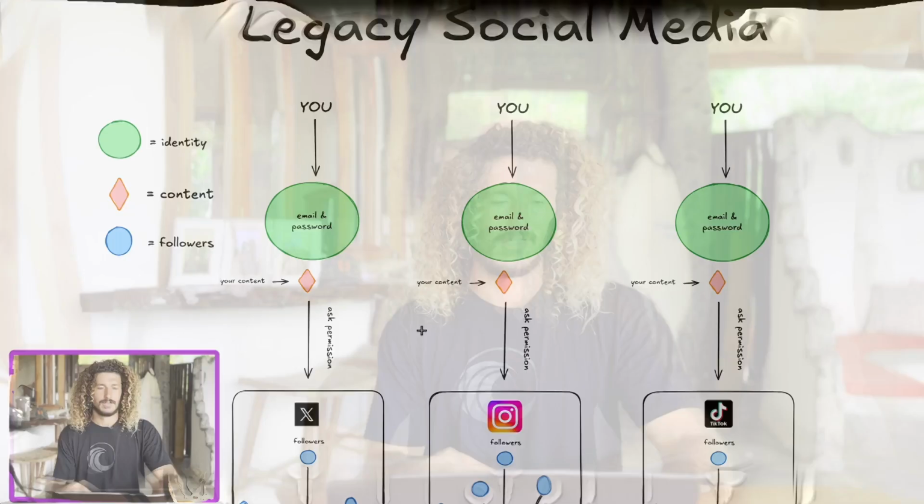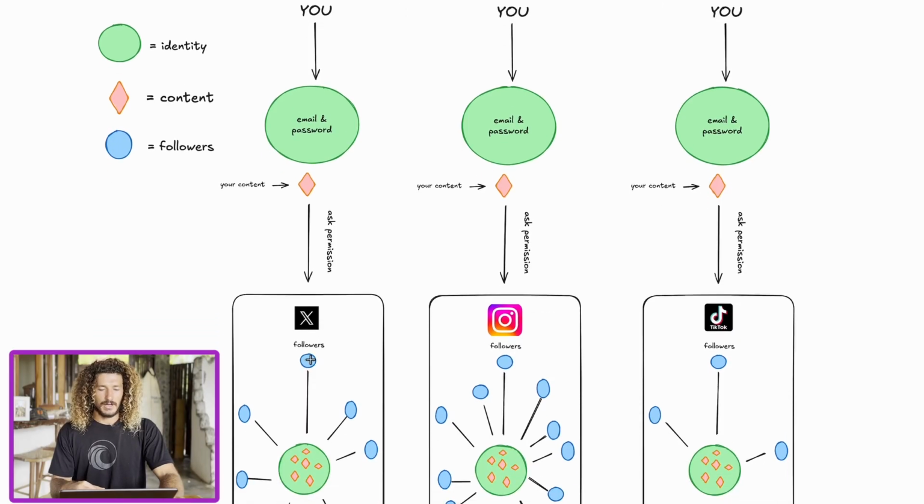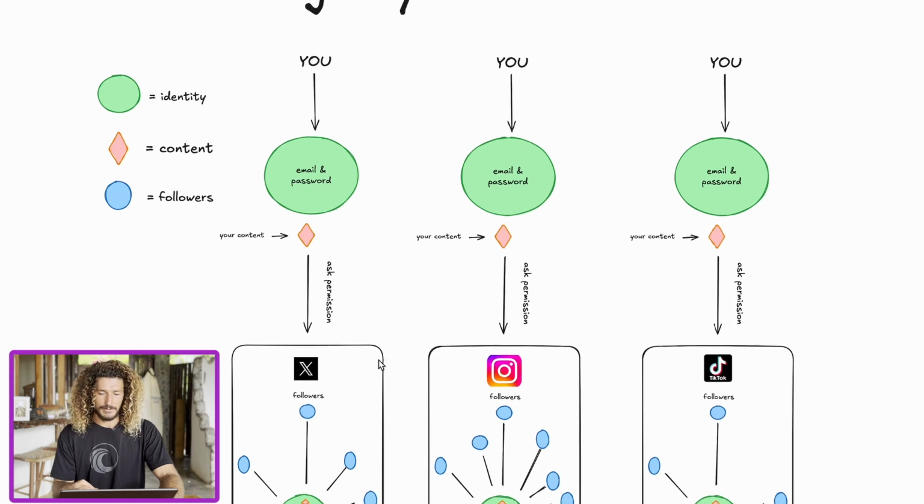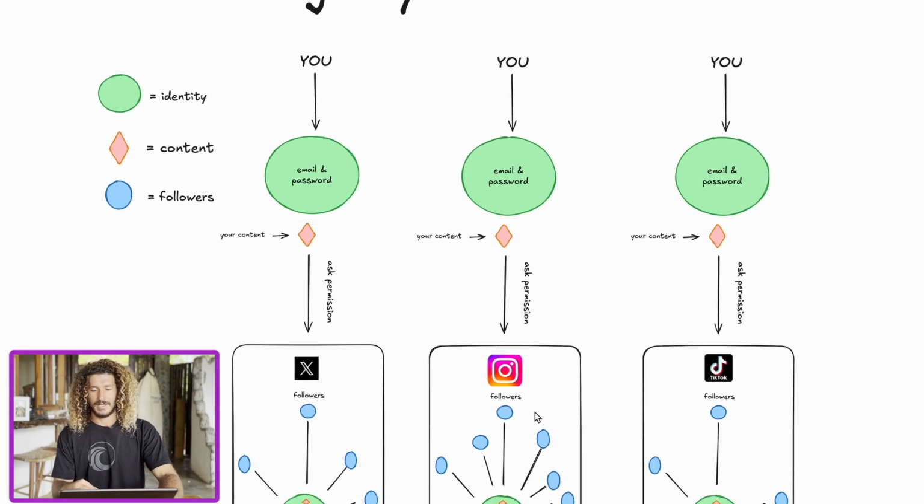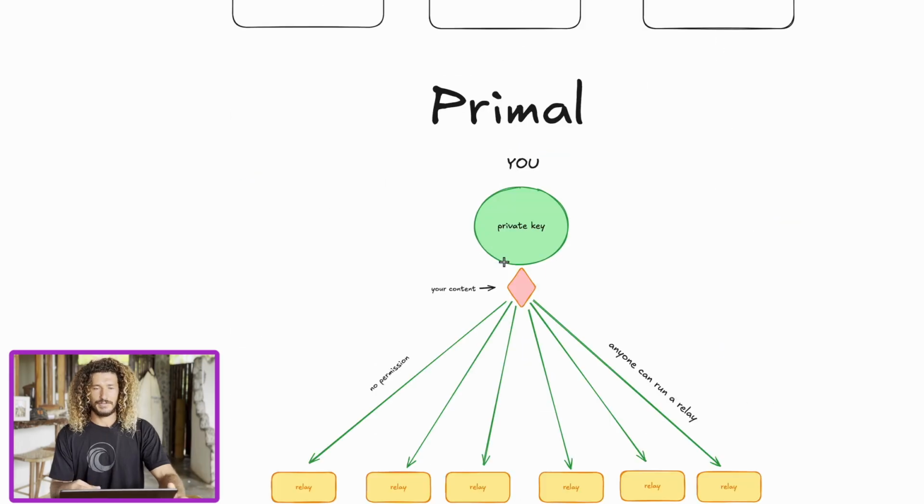Now let me explain a little bit about what's going on under the hood. So let's first take a look at how social media works today. Each time you want to post on a new platform, you have to create a new account. So you are now a version of yourself in Twitter, in Instagram, or in TikTok. And it's not actually you. You're just renting your identity from these platforms. These platforms can kick you off at any time, and off goes your content and all the connections that you've made.